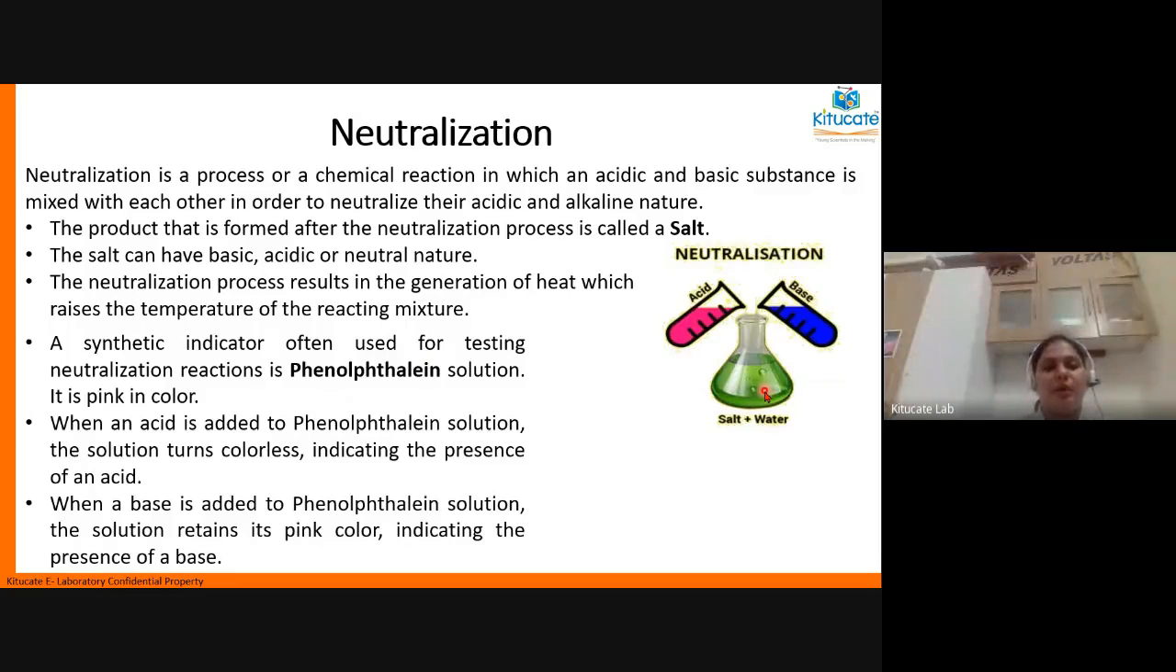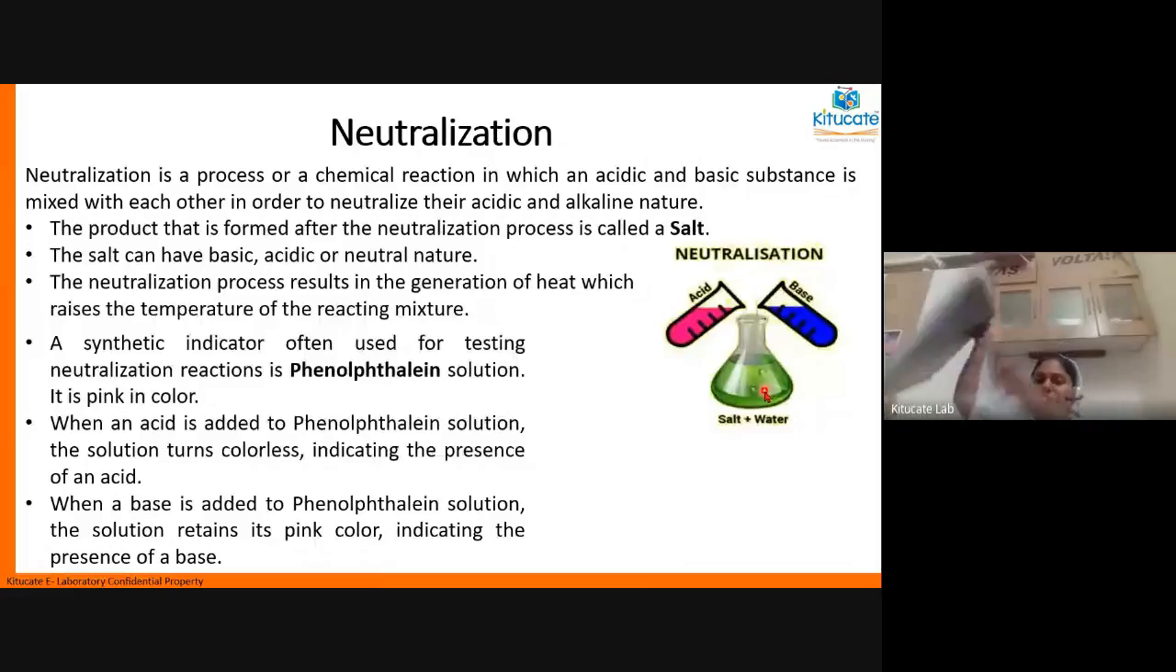Okay, when you add phenolphthalein to acid, it remains colorless. Now go on adding base little by little until you see that the solution has turned into a mild pink color. You understanding what I'm saying?